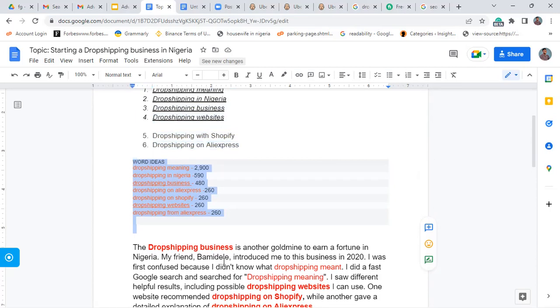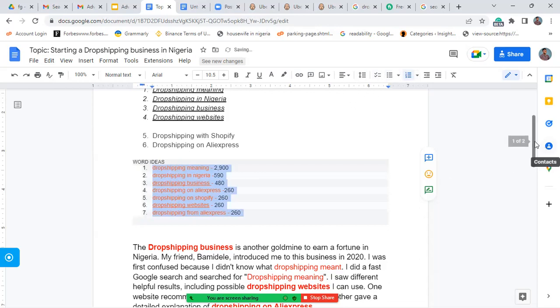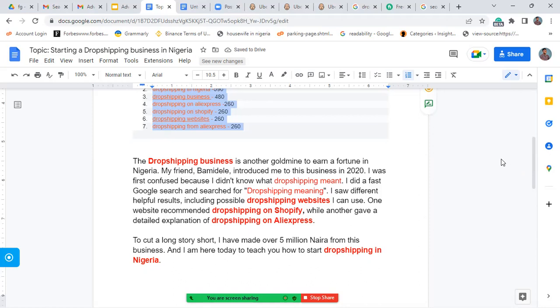So the whole point is, no matter how your keyword looks, you can use it. Please note, don't stop here, because I'm still going to tell you that you can rephrase your keywords. Don't overwhelm your post with a lot of keywords. But don't think you have an excuse not to use a keyword because you feel this keyword cannot be used. If I can use all my keywords in 102 words, I mean, how many keywords did I use here? I used 7 keywords in the 102 words. I don't know what excuse you will have not to be able to use your keywords properly.